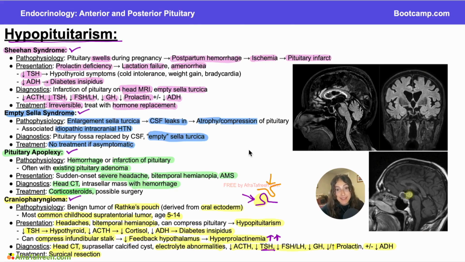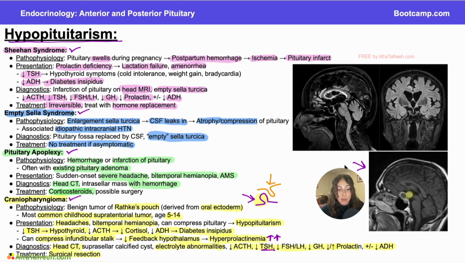So how do they ask you about this in a board style question? Well, something they might ask you about on Step 1 is a question like, a 12-year-old girl presents with headaches, loss of peripheral vision, increased tiredness, recent weight gain, and always feeling cold. Labs reveal decreased TSH, T3, and T4. Head imaging is shown on your slide right here. Which embryological layer is most likely responsible for producing this patient's pathology?